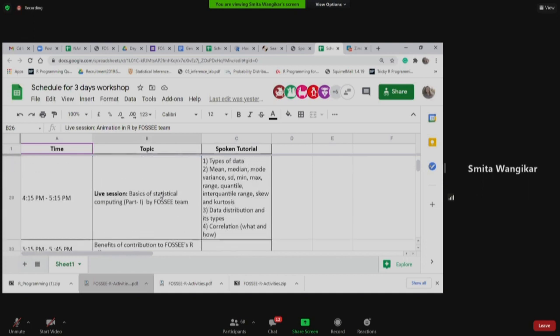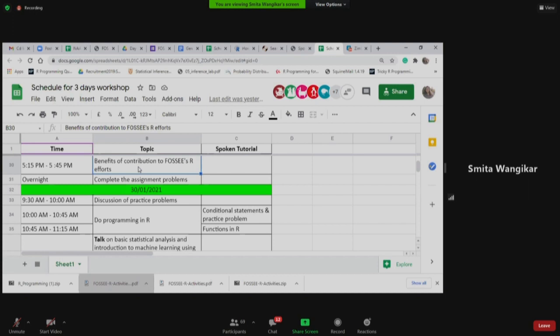Then we have a live session on basics of statistics, statistical computing. We are going to cover how many types of data there are, how to calculate mean, median, data distribution, and what correlation is, all using R.